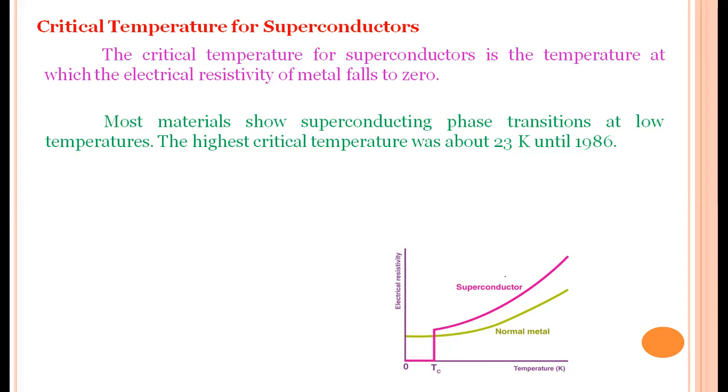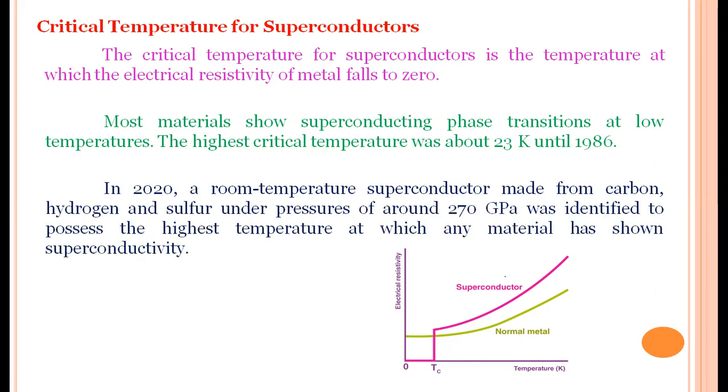That is a very, very low temperature compared with room temperature, which is 28 or 30 degrees Celsius. Recently, a superconductor was discovered at room temperature using carbon, hydrogen, and sulfur, but at a pressure of 270 gigapascal.